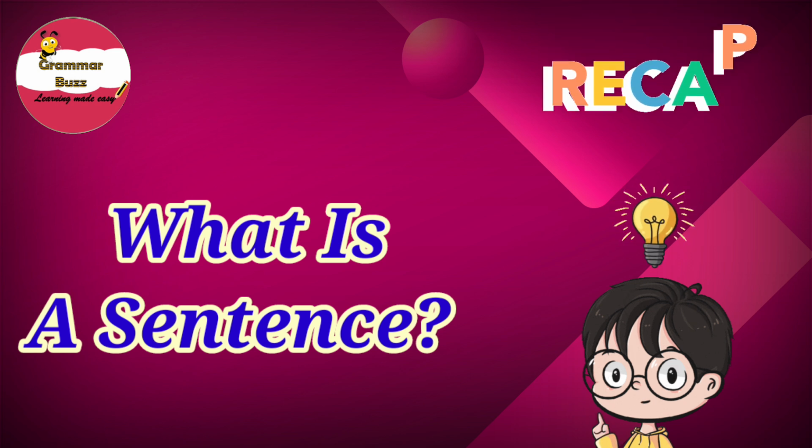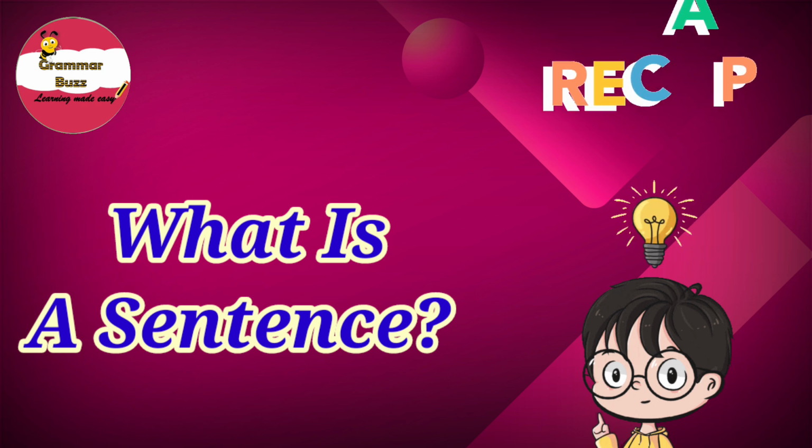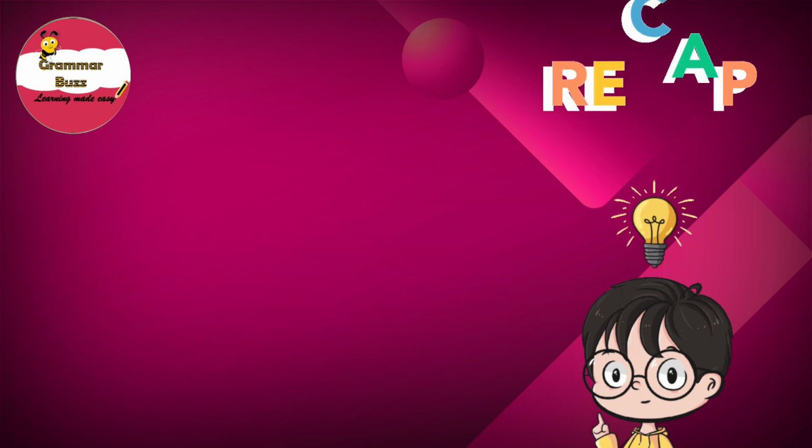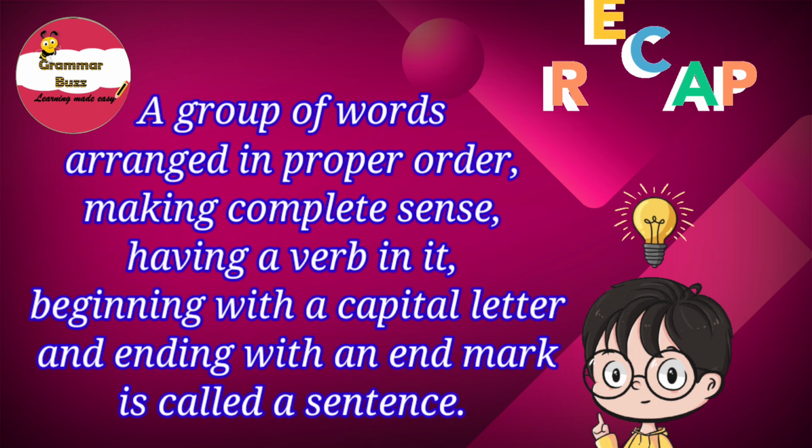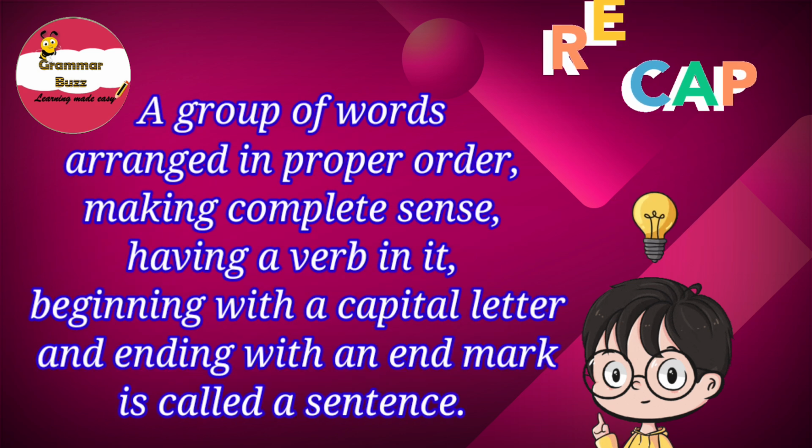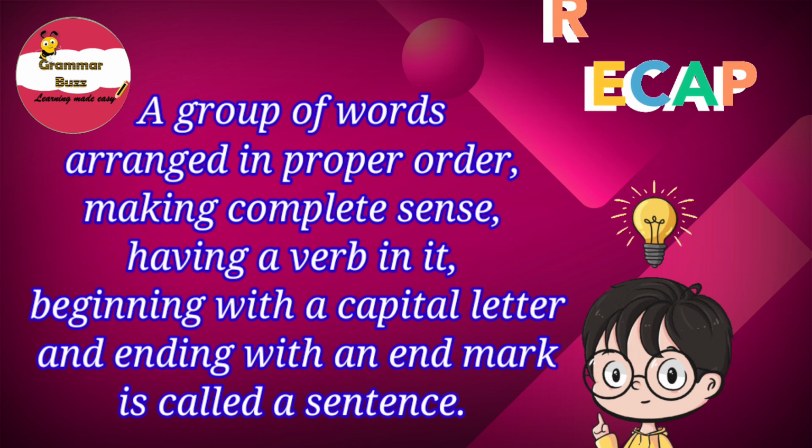That is the basic definition, right? Now let us look into a more advanced form of it. Well, a sentence is a group of words arranged in proper order, making complete sense, having a verb in it, beginning with a capital letter and ending with an end mark, right?